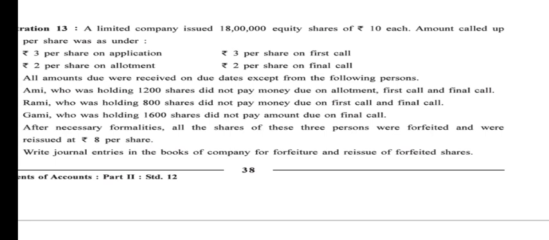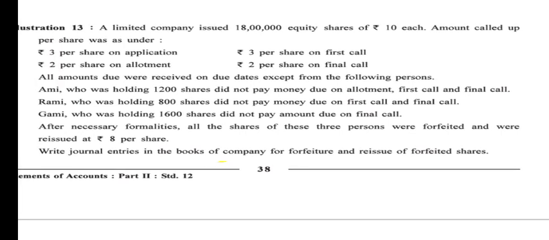First, after allotment the person has not paid. Second condition is given, the first call is not paid, and third condition is given, the final call is not paid, and all these shares are forfeited and reissued. All these shares are forfeited after the final call. So the called up amount in each share will be the same, 10 rupees. Once again I am repeating, the called up amount will remain the same, but the share forfeiture will be different in different conditions. That is what we are going to learn in this sum.